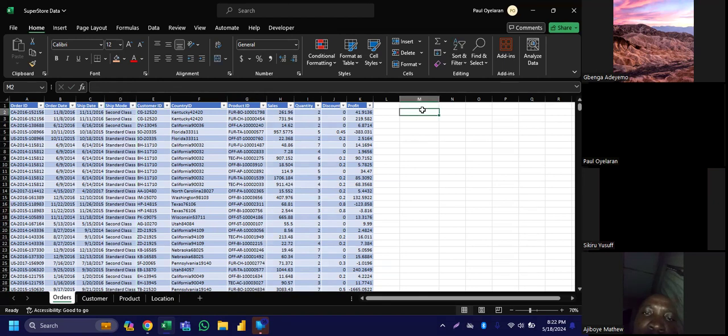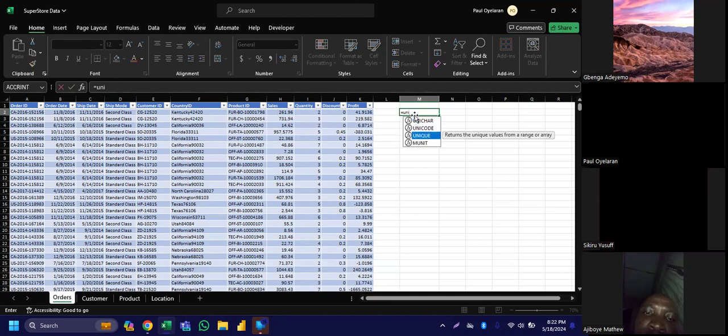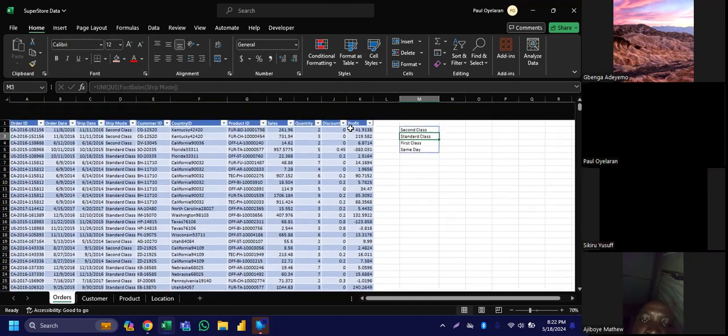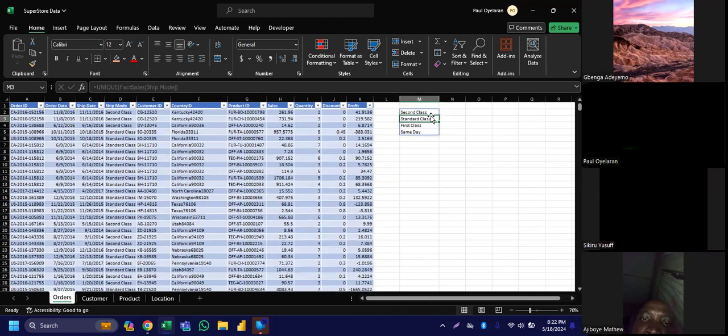So there is a function for us. Once we have a data set, the first thing we need to do is extract the unique values from it. The function is equals to UNIQUE. Then we select this place down, Control Shift Down. Then we have this. So this tells us that these are the various types of ship mode that we have: first class, second class, same day.